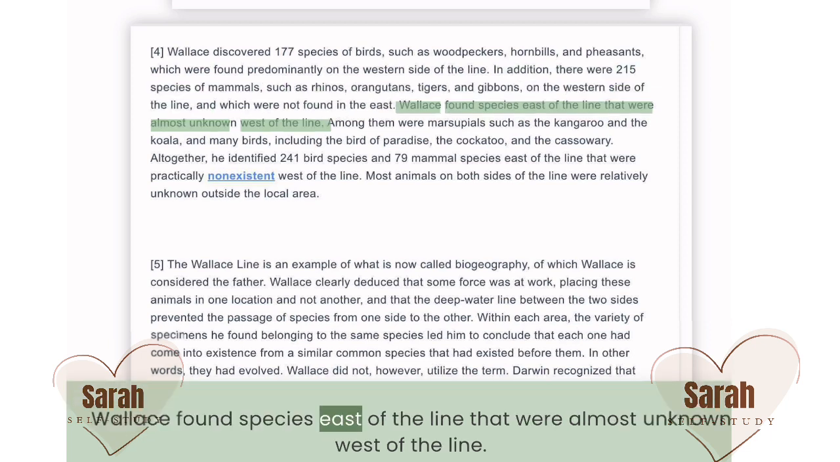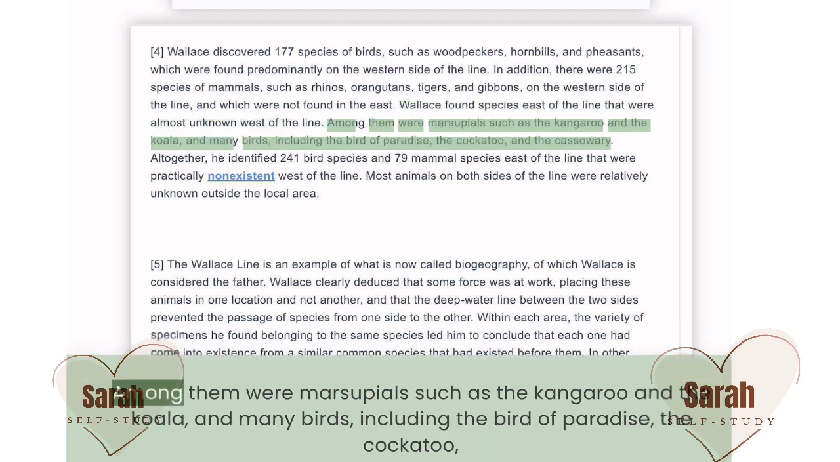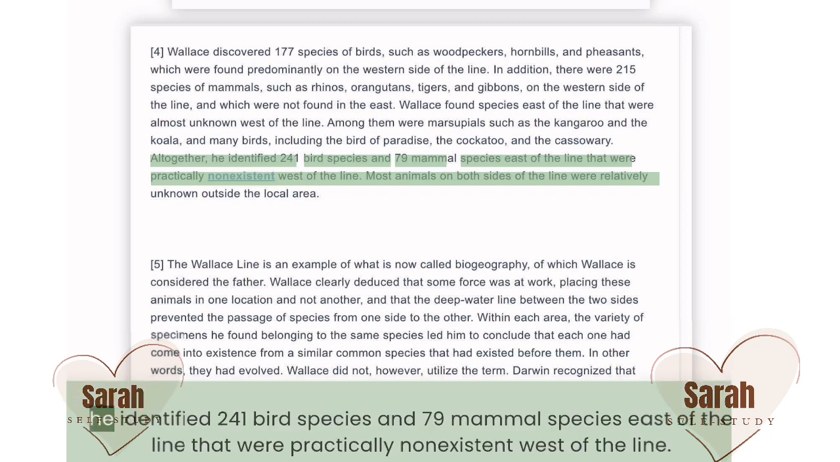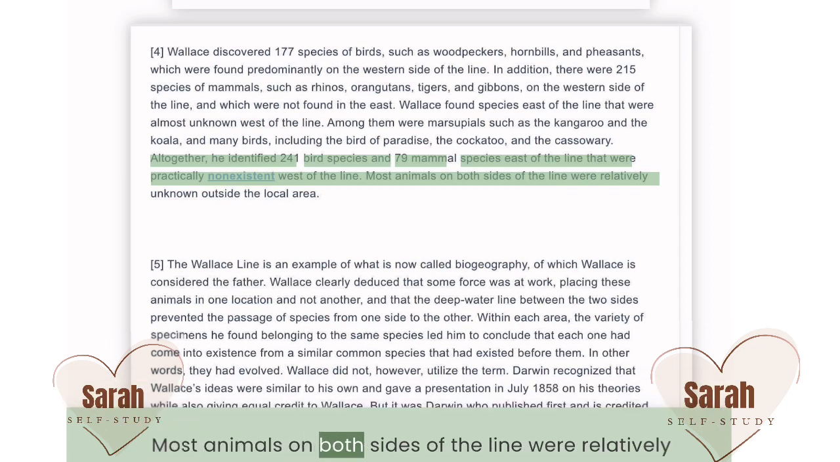Wallace found species east of the line that were almost unknown west of the line. Among them were marsupials such as the kangaroo and the koala, and many birds, including the bird of paradise, the cockatoo, and the cassowary. Altogether, he identified 241 bird species and 79 mammal species east of the line that were practically non-existent west of the line. Most animals on both sides of the line were relatively